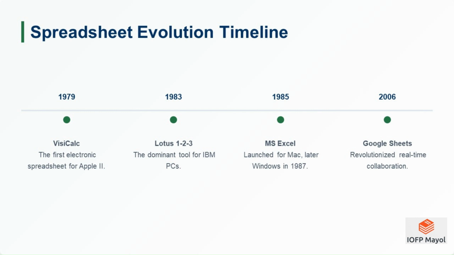2006. Google Sheets, part of Google Docs. Google introduced a free, cloud-based alternative to Excel. The key innovation: real-time collaboration. Multiple people could work on the same sheet at once. No emailing files back and forth.